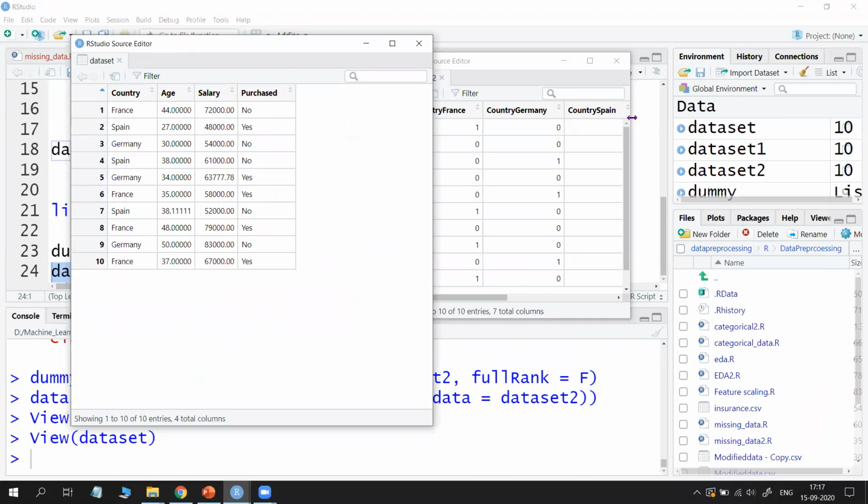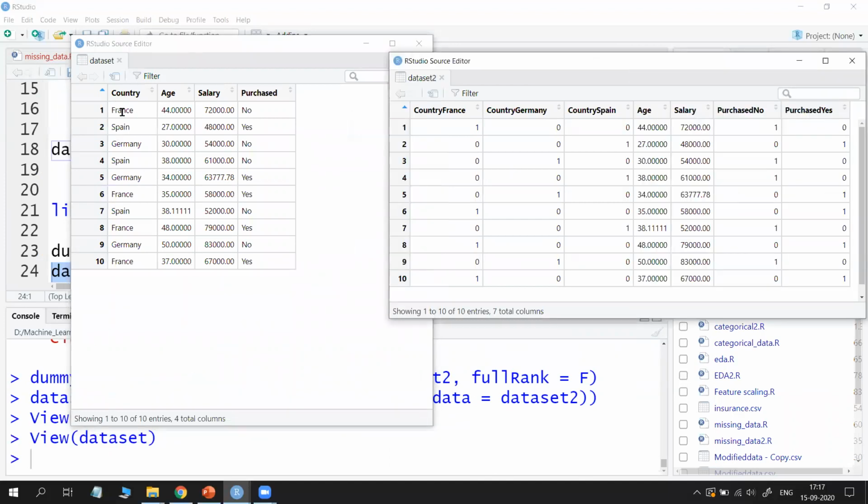Now you will see the difference. See, for country: France, Spain, Germany. So France, Germany, Spain are created, but here it will automatically take the values alphabetically: C, F, after that G, after that Spain, S. Okay, alphabetically. Here there is no option for us to assign that Spain comes first.